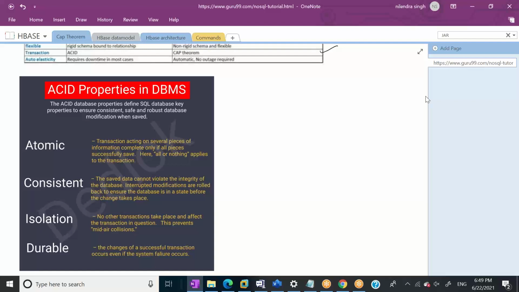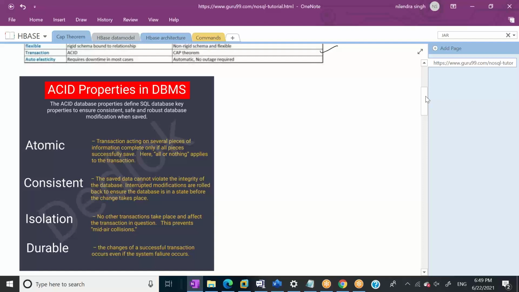Let's say you are withdrawing some money from your ATM, and your transaction got cancelled because of a network issue or something. Your money should not be deducted. Or if your transaction is successful, your money should be deducted. It's all or nothing.